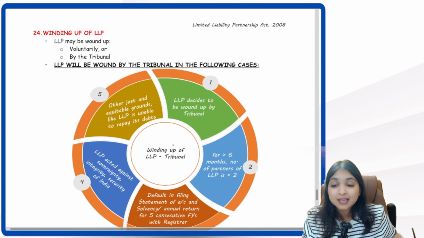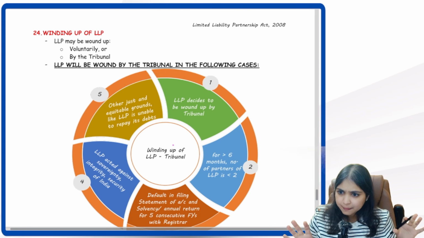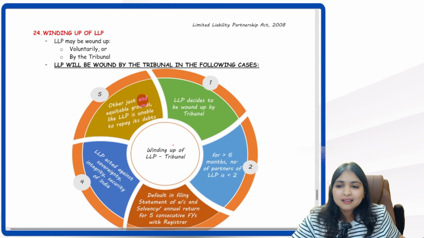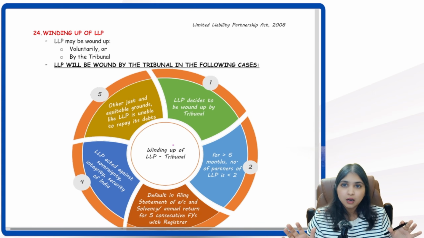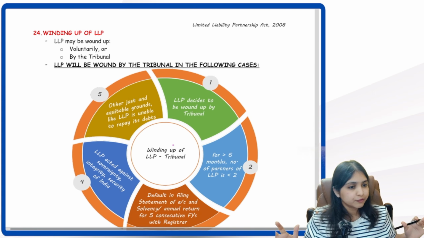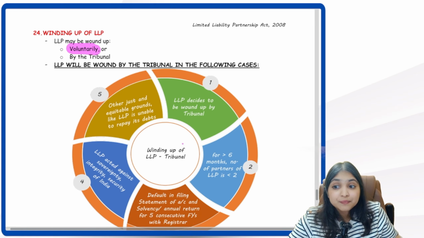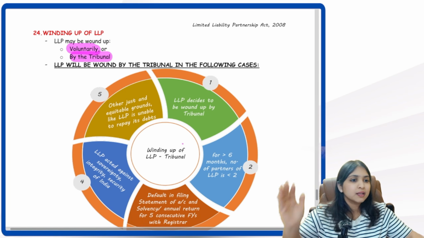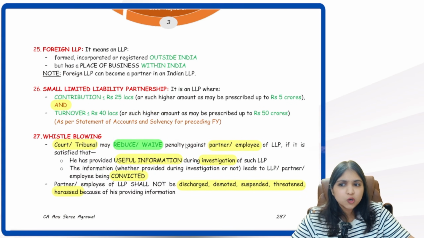of the LLP. And lastly, any other just and equitable grounds, like for example, let's say this LLP is not able to repay liabilities, there's a deadlock between the partners, they are not talking to each other, any other just and equitable grounds also, NCLT will interfere and announce winding up of the LLP. Perfect, guys. So LLP can either be wound up voluntarily or it can be wound up by NCLT. Only in these 5 cases only the LLP can be wound up by the NCLT. Alright, then a few small concepts we have.